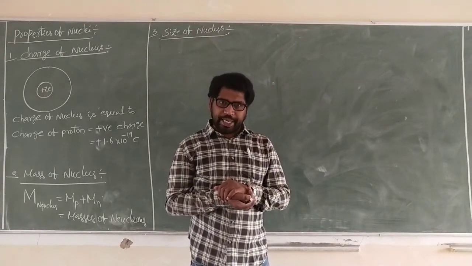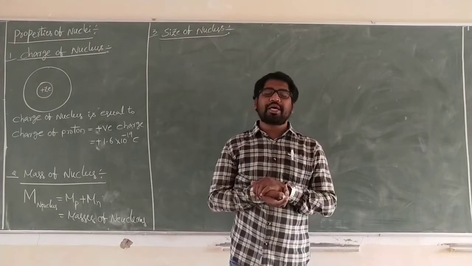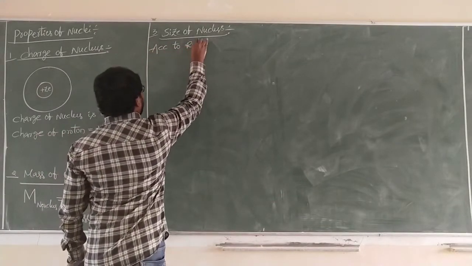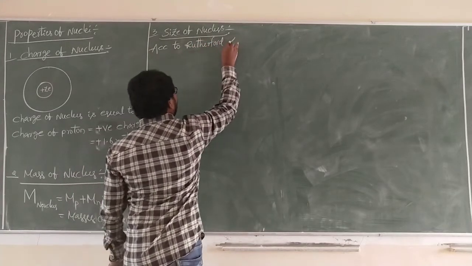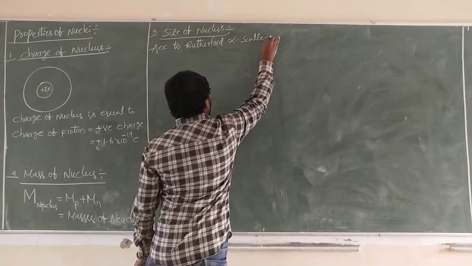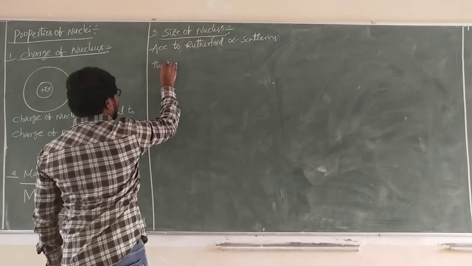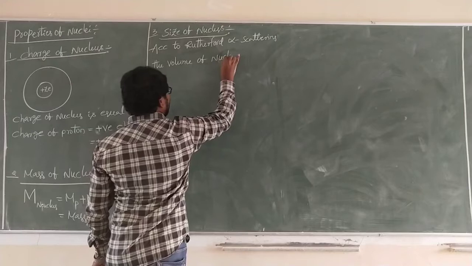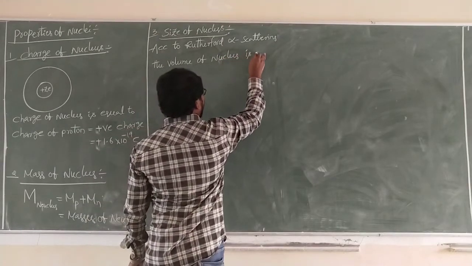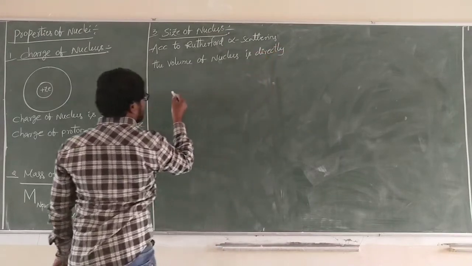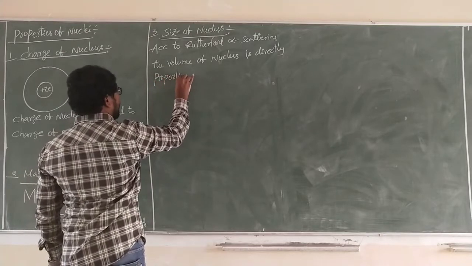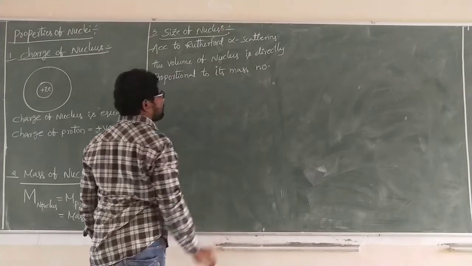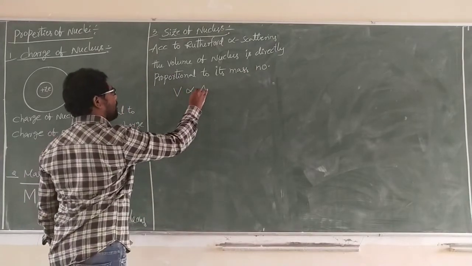According to Rutherford alpha scattering, the volume of the nucleus is directly proportional to its mass number.